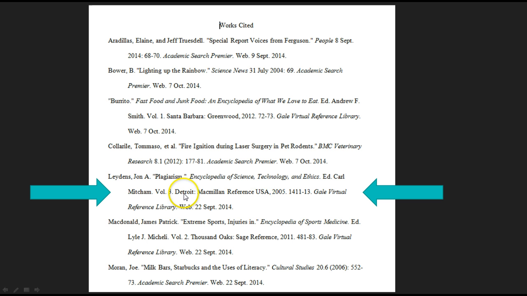Right here. Same name. This citation takes us to the source's information on the works cited page, and here it is. Now we know exactly where to find the source, and because the in-text citation also gives us page numbers, we know exactly where the information was found.